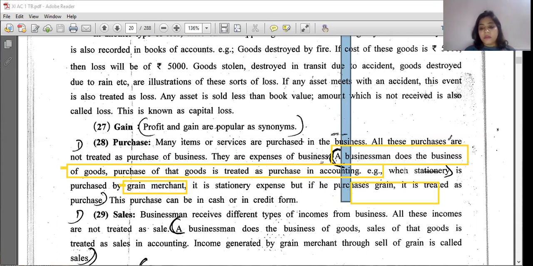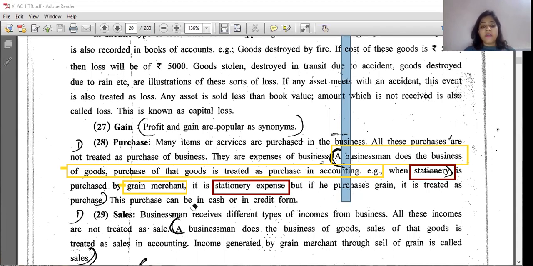So this stationery is for him a stationery expense. It will not be treated as grain. It will not be treated as purchase of grain. Again, I am saying it will not be treated as purchase of grain.